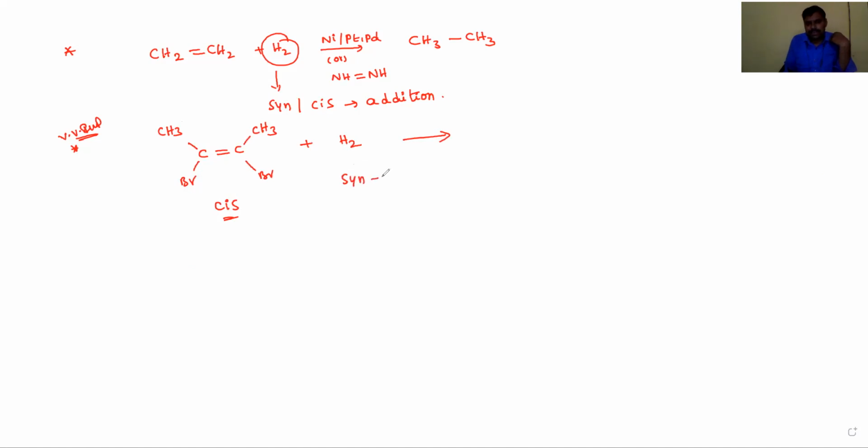This syn addition produces a meso compound. The meso compound means the added hydrogens are on the same side and the bromines are on the same side. Then it is called a meso compound.